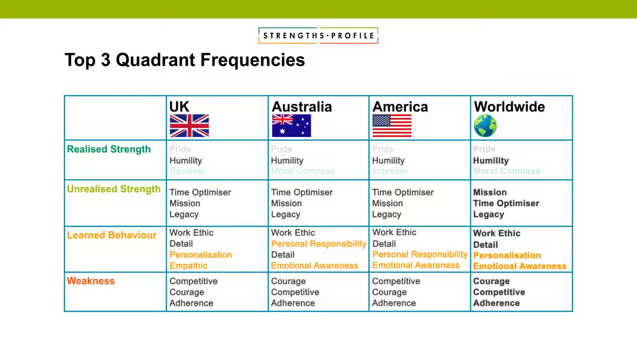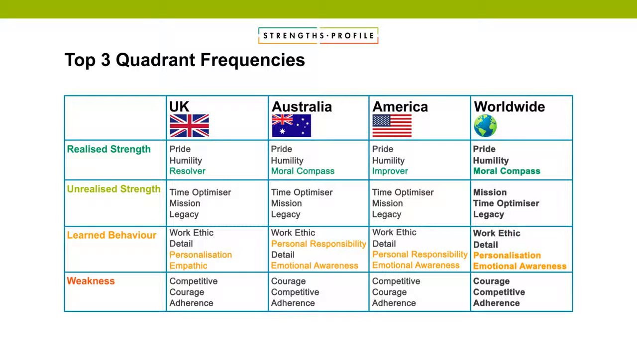And then also there were slight differences across the 3 countries. We saw moral compass worldwide, people wanting to do the right thing and doing the right thing, enjoying doing the right thing. And there was resolver for the UK, and for America it was improver. But all of those, resolver, improver, moral compass, were in the top 7 for everybody. They're just a slightly different order that it came out for realised strengths.